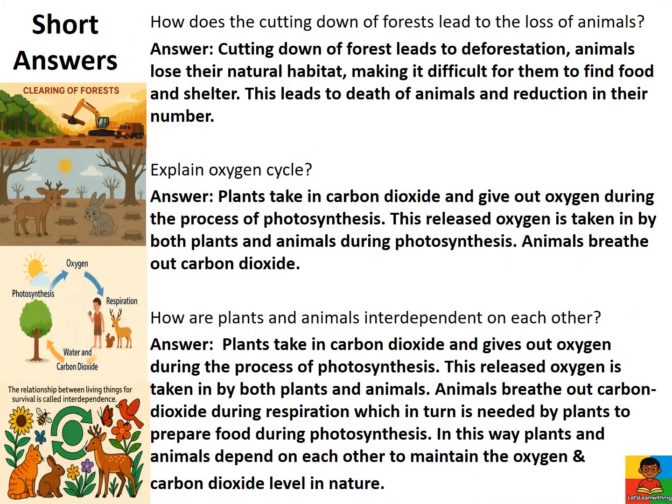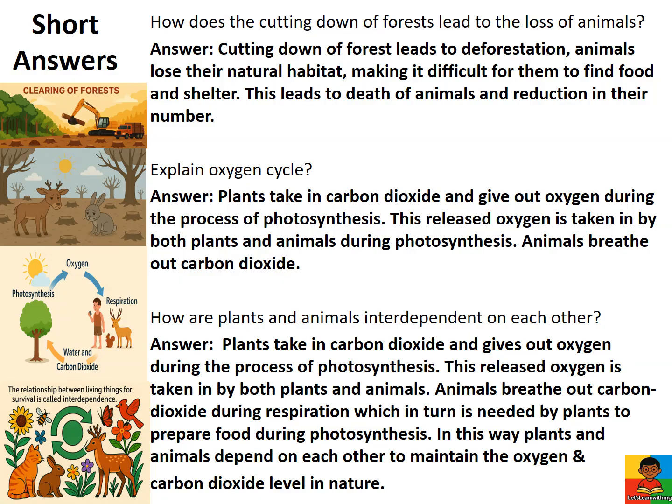Short answers. How does cutting down of forests lead to the loss of animals? Cutting down forests causes deforestation. Animals lose their natural habitat, making it difficult to find food and shelter, leading to death and reduction in their number. Explain the oxygen cycle. Plants take in carbon dioxide and give out oxygen during photosynthesis. This oxygen is taken in by both plants and animals. Animals breathe out carbon dioxide, which is needed by plants.